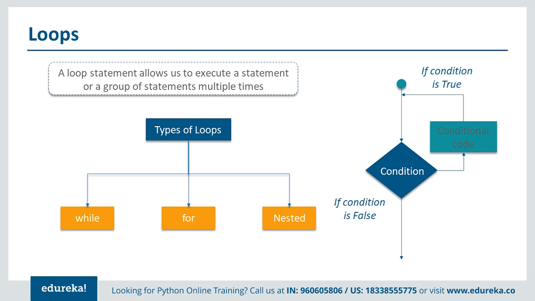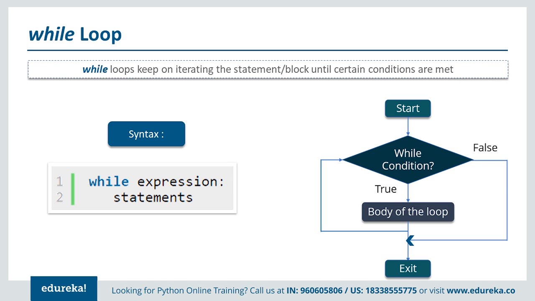Similarly, the while loop is used in case you want to run certain steps or tasks depending on a condition. And similarly, we have the nested loop for iterating over a series of values. These are basically used when you're not going for a condition check or a Boolean parameter, but for an iterative task. Now let's talk about each of these components one by one. While loops keep iterating a statement or a block until a certain condition is met.